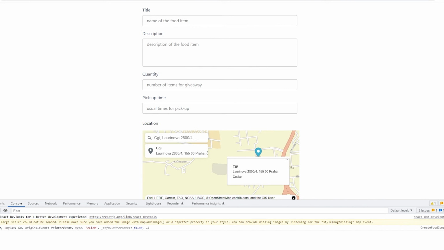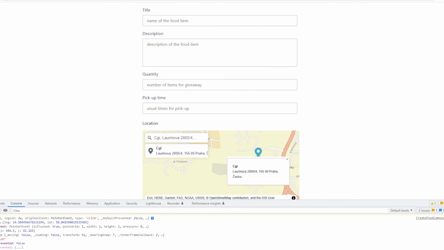And if we click, the click handler will work and it will show us all the elements which is possible. We are interested in the coordinates. So under this we will have a JSON object with two variables. Great. And then we can use it in our application.